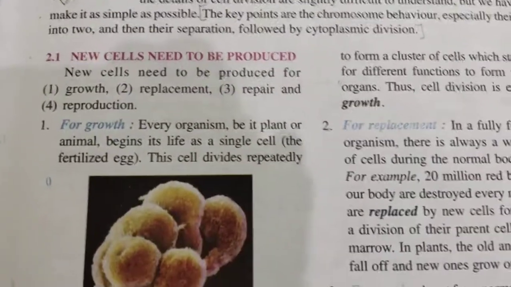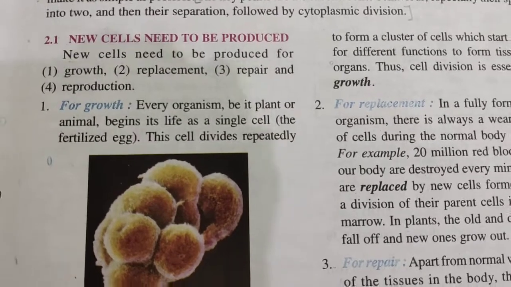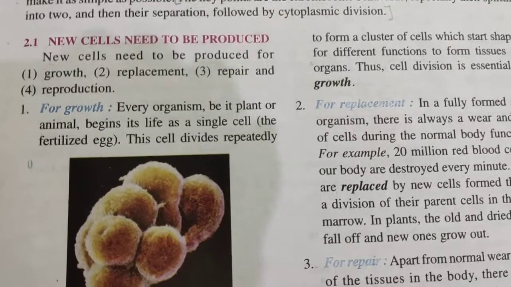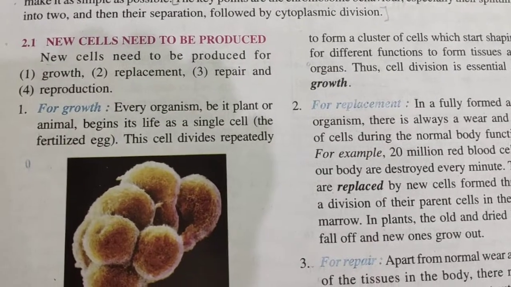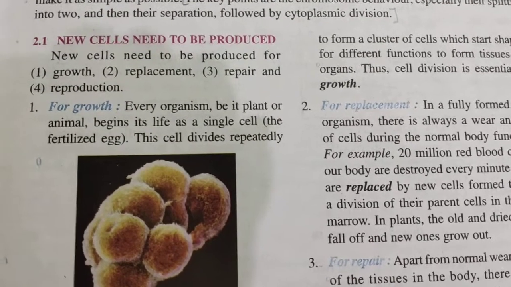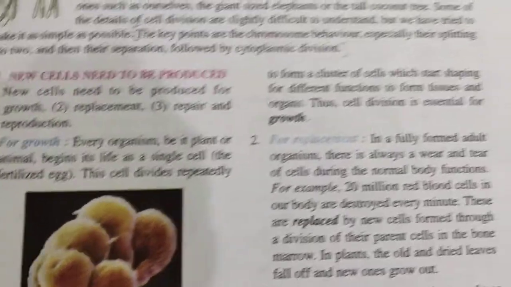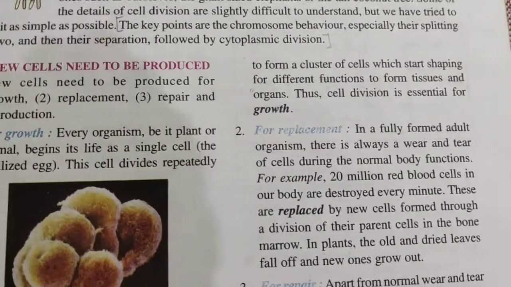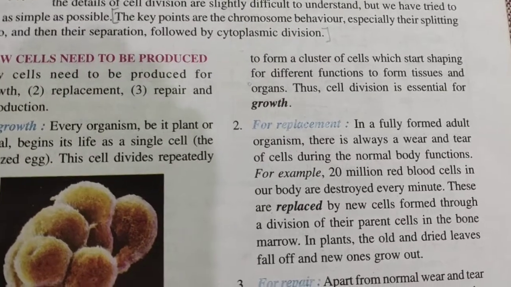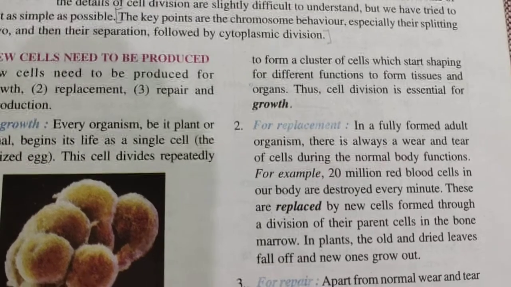First, the first function, or maybe first reason, is for growth. Every organism, be it plant or animal, begins its life as a single cell. We call it a zygote. The cell divides repeatedly to form a cluster of cells which start shaping for different functions to form tissues and organs. Thus, cell division is essential for growth.